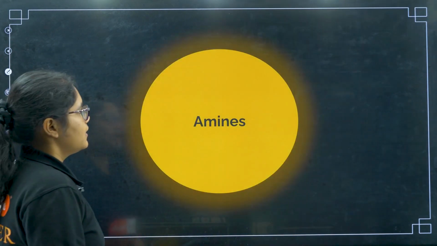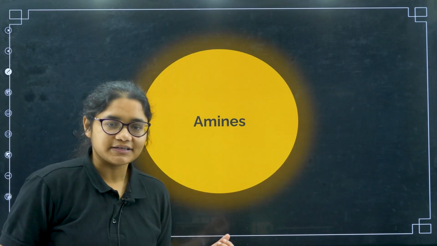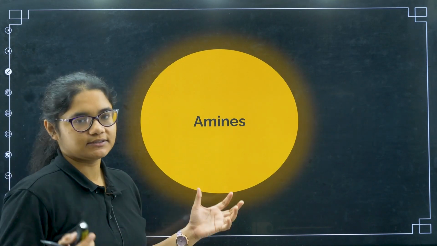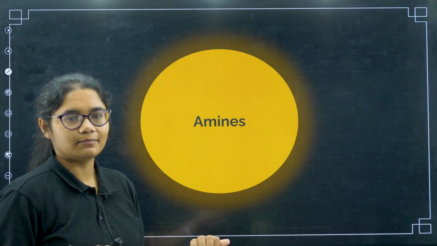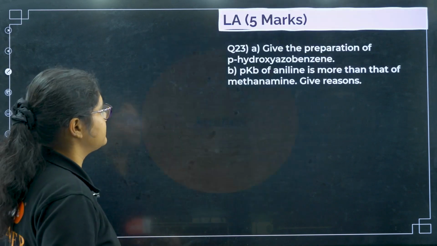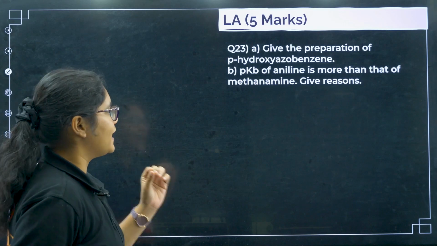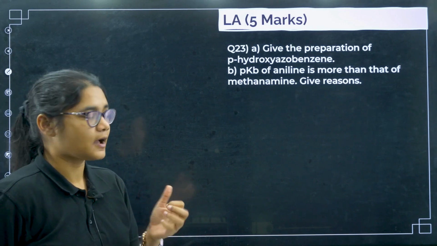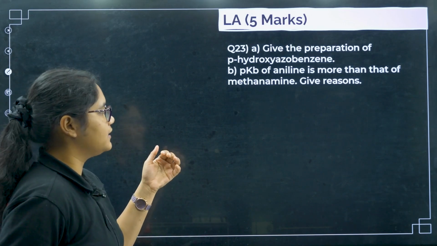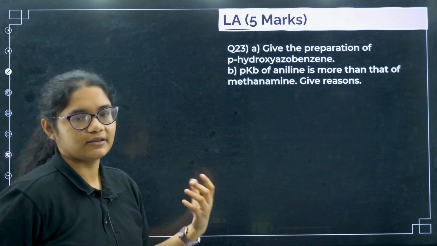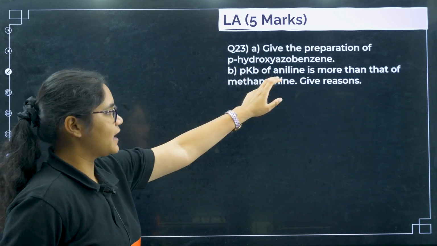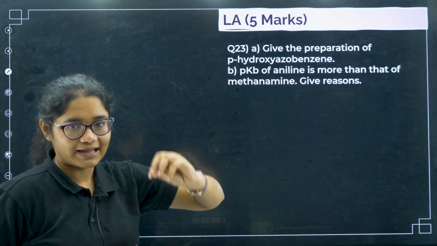Next we'll go to the amines chapter. Here also the questions are very limited, like Gabriel thalamide. Some important questions I'll be showing you. The first one, give the preparation of para-hydroxy azobenzene, that is your coupling reaction. pKb of aniline is more than that of methenamine, give reasons. So pKb of aniline is more, that means aniline is less basic.